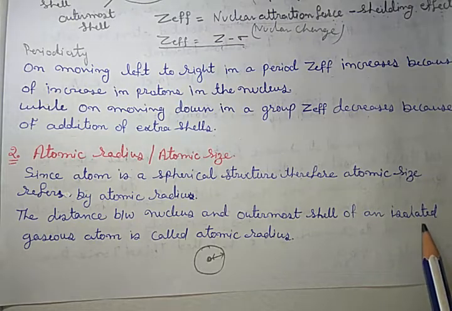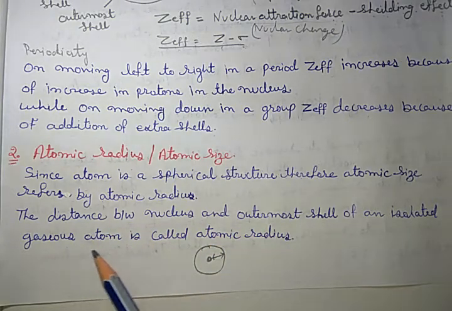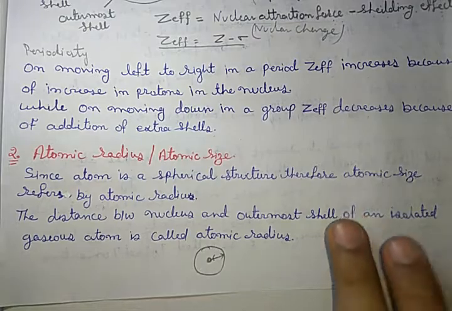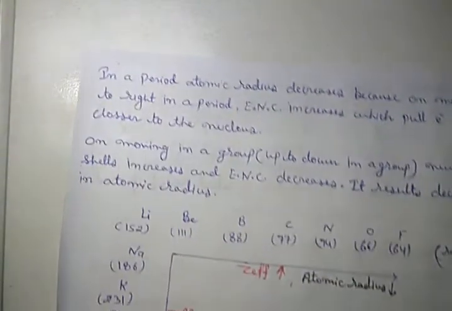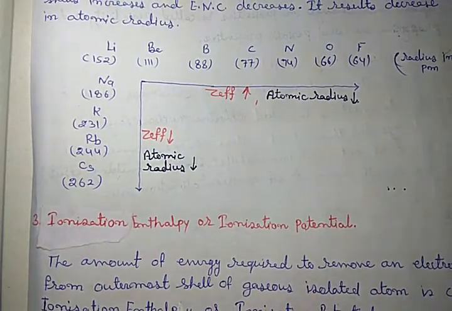So that's why isolated gaseous atom, or we can also use the word neutral atom. So the distance between nucleus and outermost shell of an isolated gaseous atom is called atomic radius. Clear? Now let me consider its periodicity.